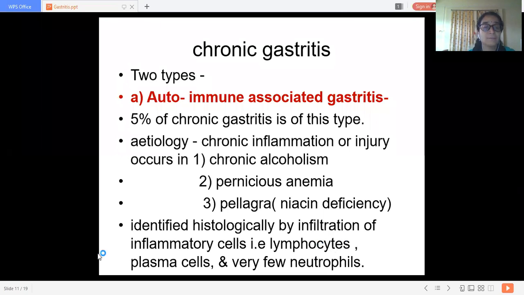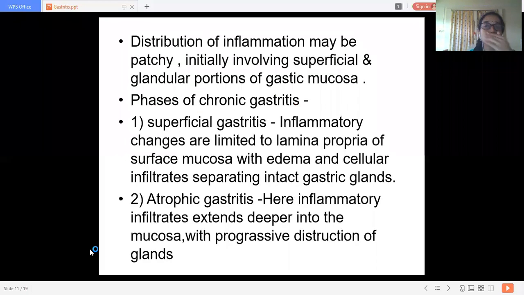The distribution of inflammation in chronic gastritis may be patchy. Initially it involves the superficial part and then the glandular portion of the gastric mucosa. So both the superficial and glandular portions may get affected.